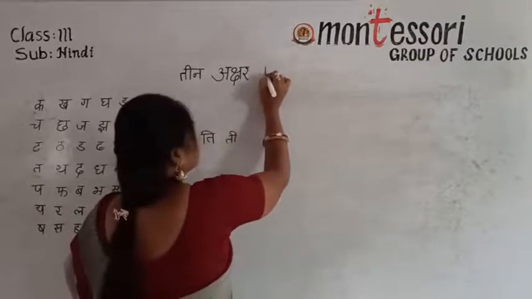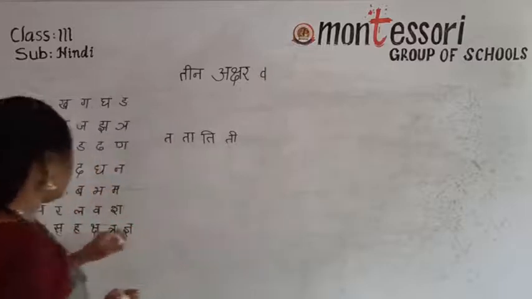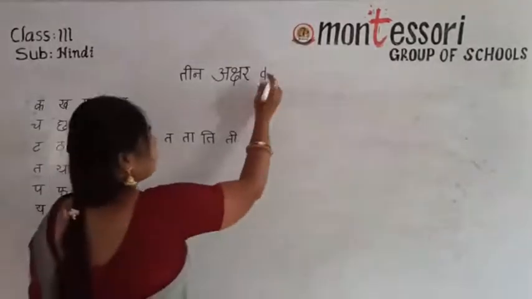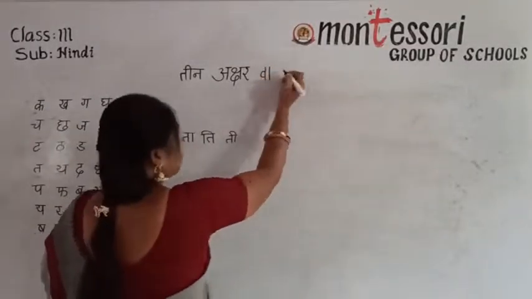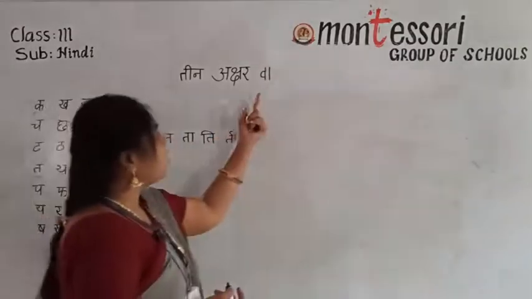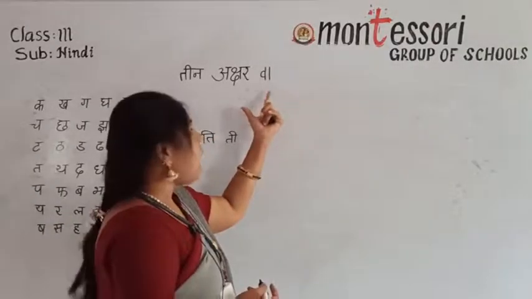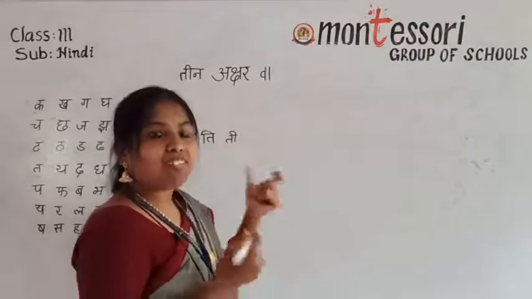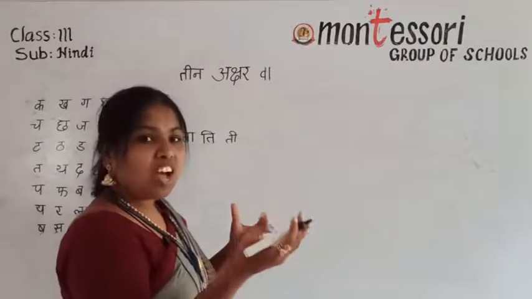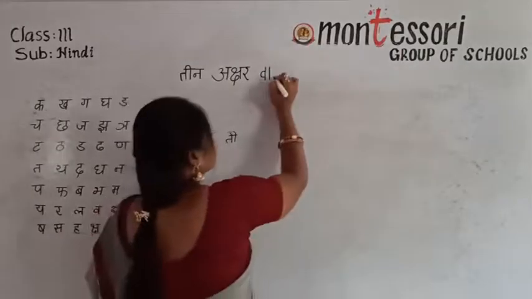Then next, identify this. What is this? Ya, ra, la, va. Va. Va, after that I have written something there, that is the matra. Matra also. Va, which matra? A ki matra. Va, a ki matra. Va and a, both sounds. Va.